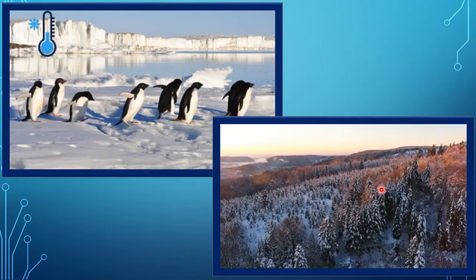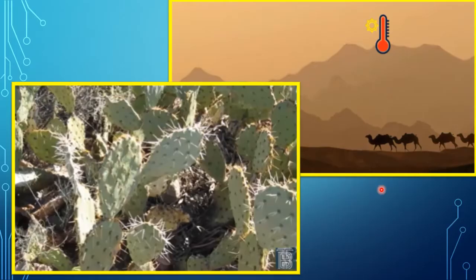So temperature affects the vegetation and animal species of a place. If the temperature is low and there's snow all around, we'll have a different kind of animal life there. Like we see penguins when it is cold and there's frozen ice, and even at higher altitudes when it's very cold, we'll find conical trees like conifers and firs. Now places where the temperature is high, we'll have a desert-like climate, and the animal life will be different. You can see camels are there, and because there's little rainfall, we'll have cactus-like plants growing there.